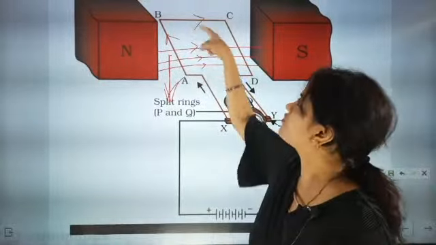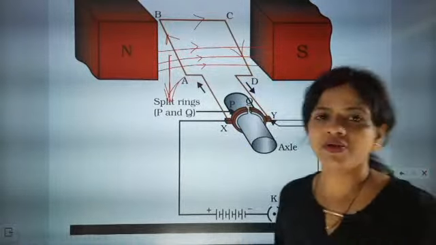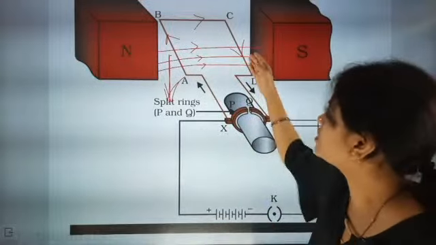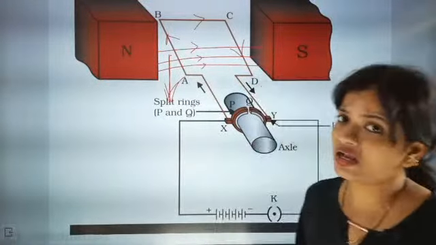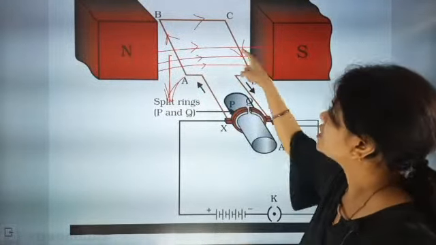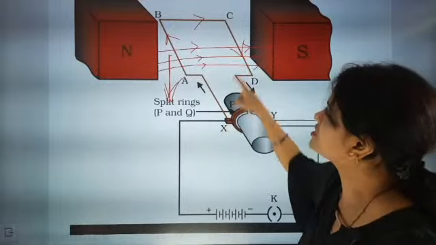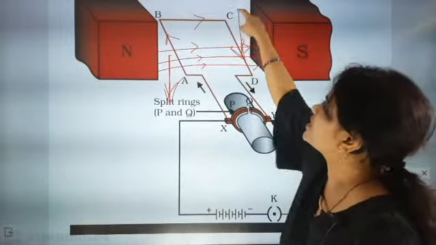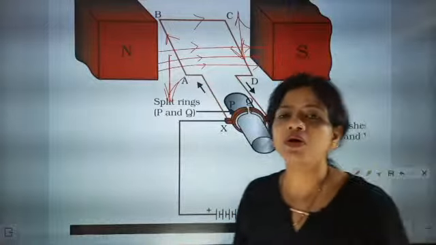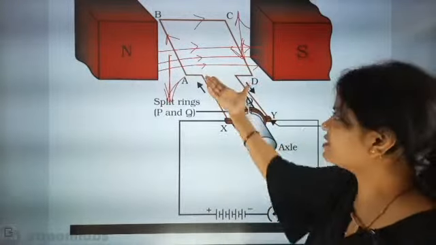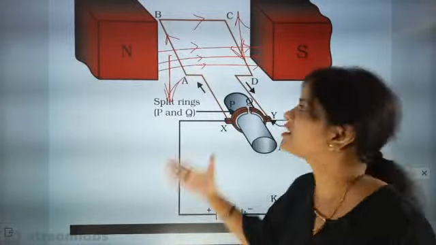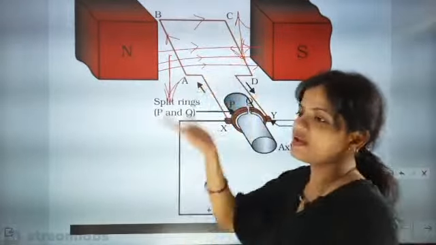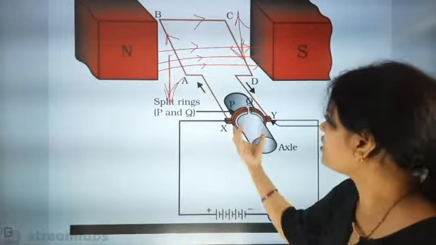Now the direction of current on the other side is exactly opposite. The magnetic lines of force are going this side, and the current is coming this side. So this time the force will go up. The moment it is going to intersect, the split ring will rotate, and once it half rotates, what will happen?